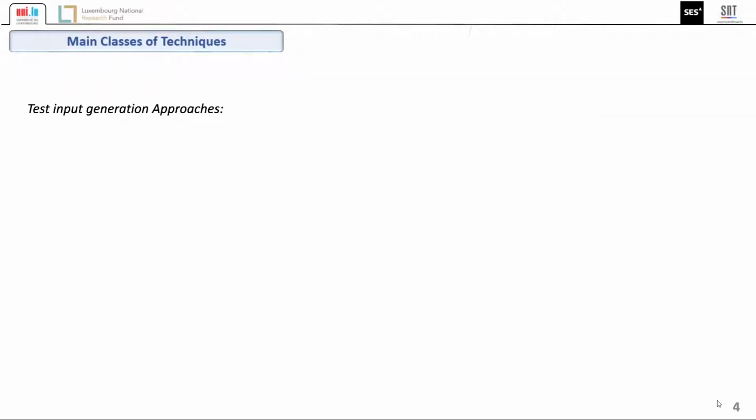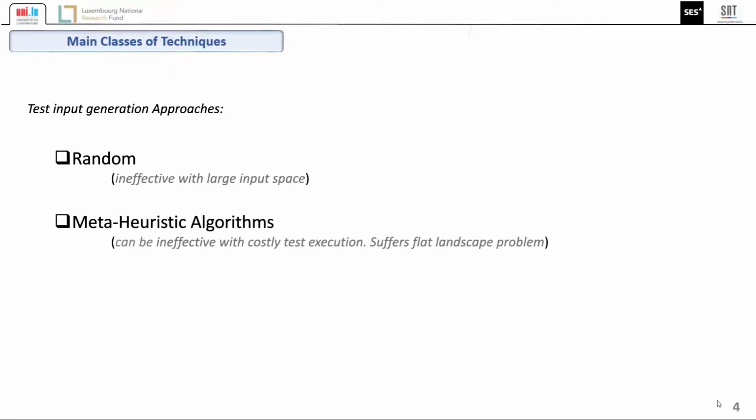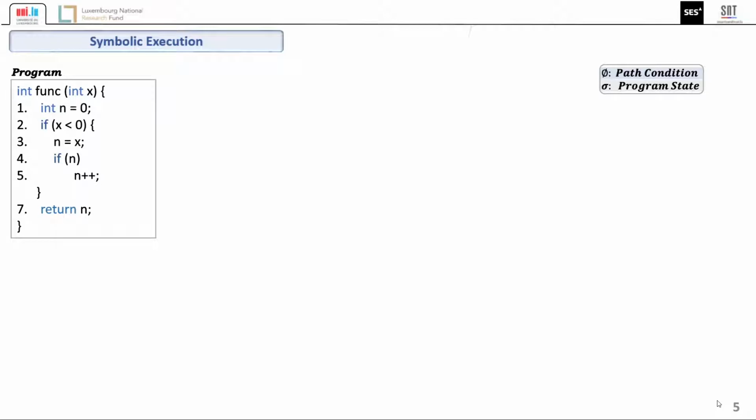Talking about test generation, the three main types of test generation techniques are random, meta-heuristic, and symbolic execution. Each has its advantages and bottlenecks. The technique that we propose is implemented with symbolic execution. Symbolic execution is a program analysis technique that explores the paths of a program represented by a path condition and keeps the program state for each path.